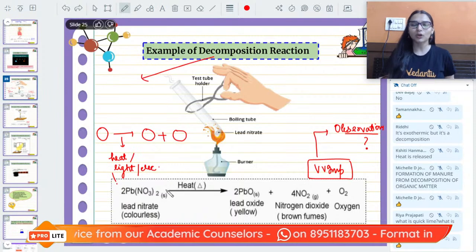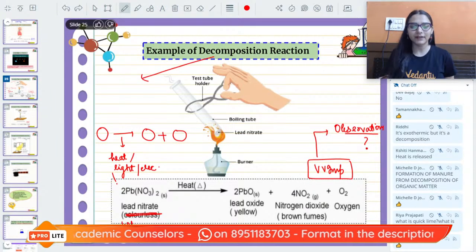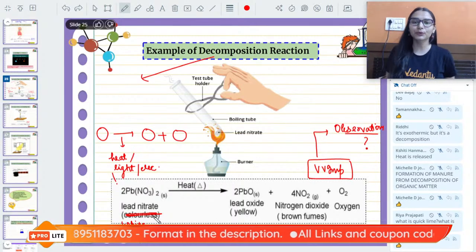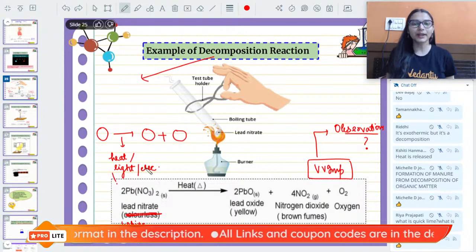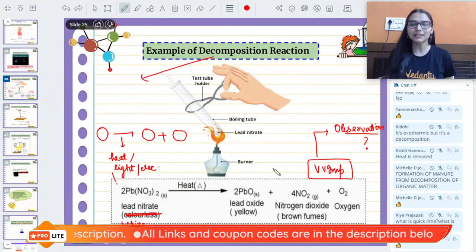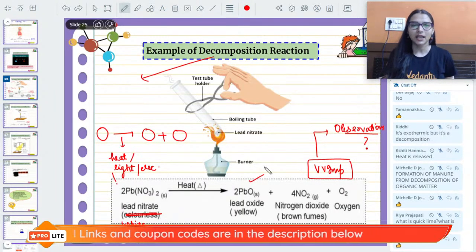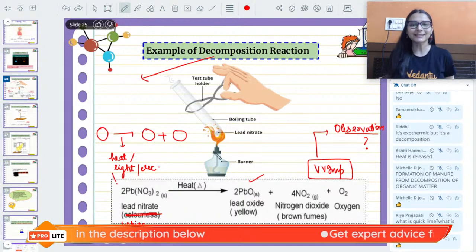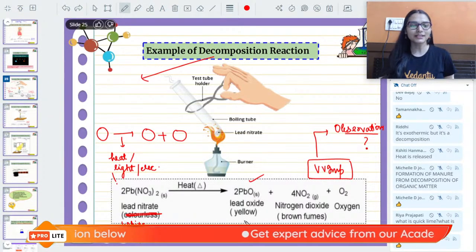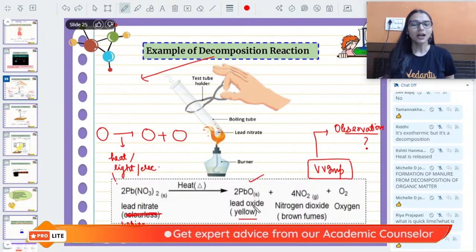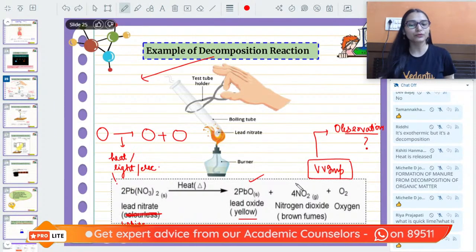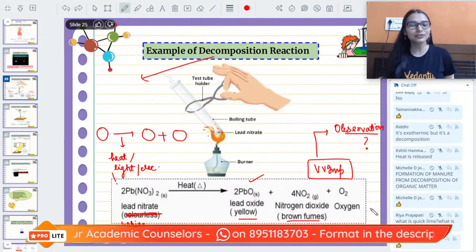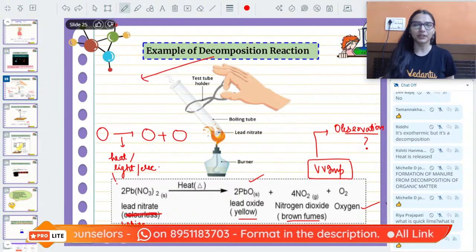Lead nitrate is solid. If you take it as a solid, it would be white in color. Okay? Instead of colorless, you say it's white. So when you are heating it, in the presence of heat, it will break down to give us lead oxide. The color of lead oxide is yellow. Lead is a metal, and metal oxides are solid in state. So lead oxide is a yellow color solid. Apart from that, brown fumes of nitrogen dioxide will be released and oxygen gas is also liberated.